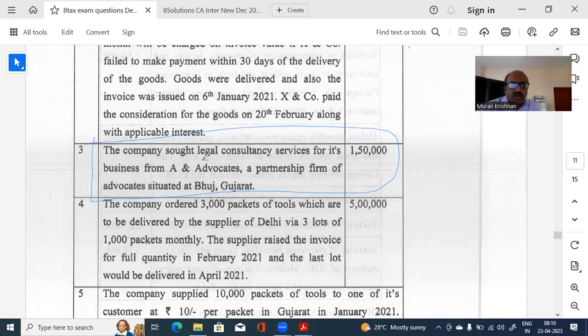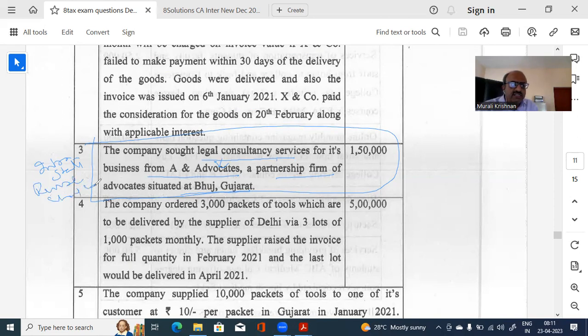The company sought legal consultancy for its business from A and Associates, a partnership firm situated in Bhuj. So he is also in Surat, which is in Vadodara, which is in Gujarat. This is also intrastate. Now this legal associates firm is a partnership firm. Therefore, reverse charge will be applicable.